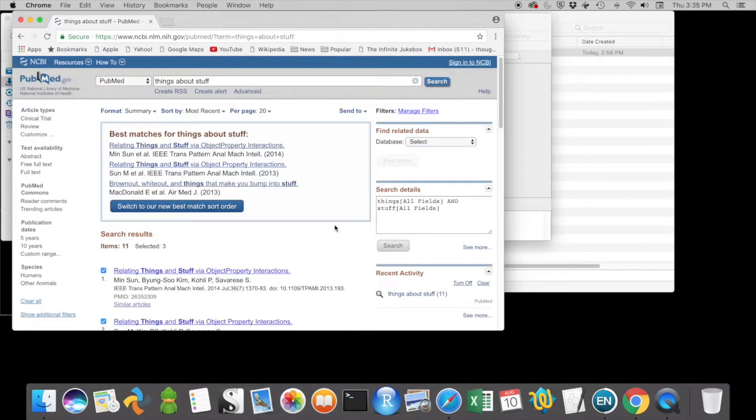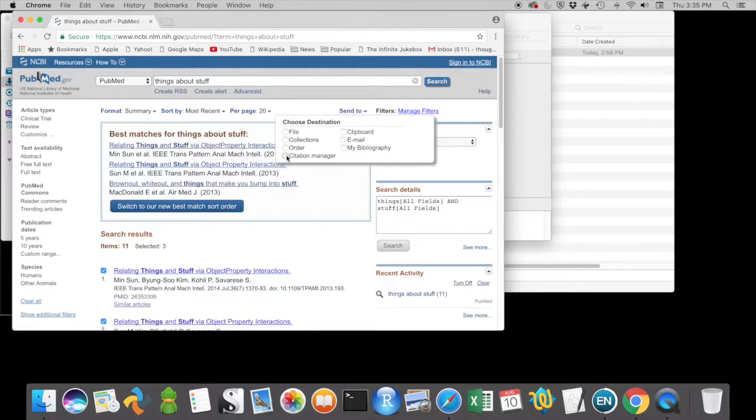Once I've identified some articles I want, I look around the edge of the screen for any export or save or send options, or options for working with the saved list. In this case, I find Send to.